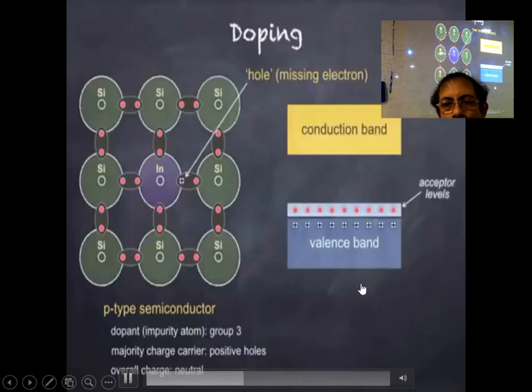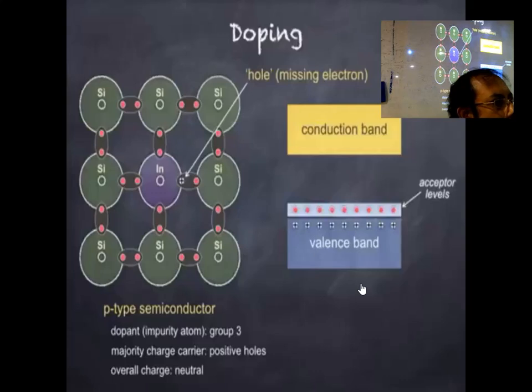Conduction in a p-type semiconductor is due to the motion of these positive holes within the valence band. Again, p-type semiconductors are electrically neutral, since the impurity atoms have an equal number of electrons and protons. So, that's us for now.